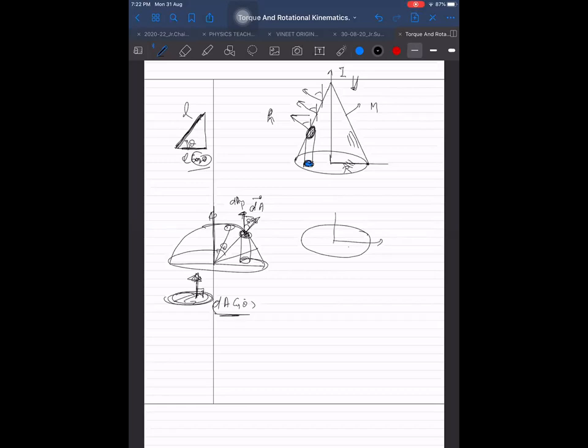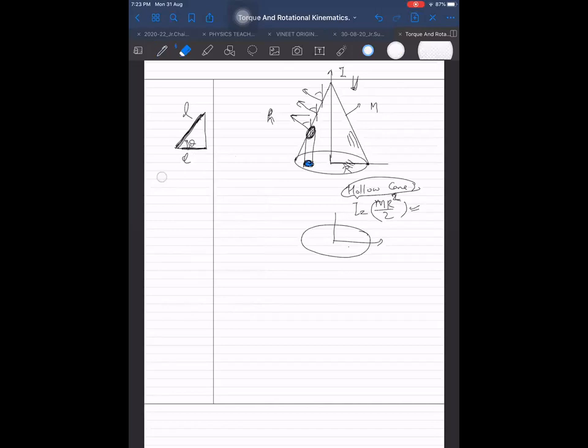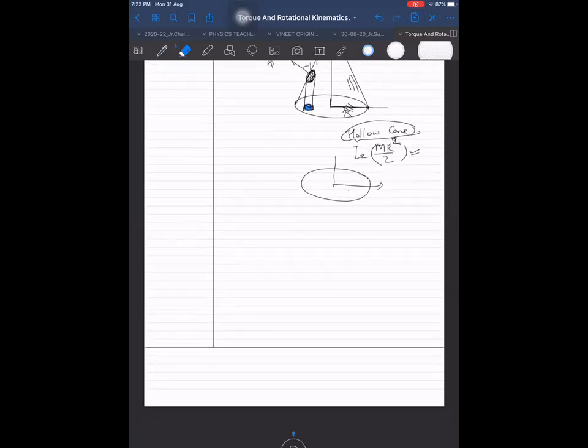And for a uniform disk, you already know the formula. Therefore, same formula, MR squared by 2 again. Yes, sir. Again for hollow cone. For hollow cone also it is MR squared by 2. Is it okay? Right. For hollow cone also it is same.